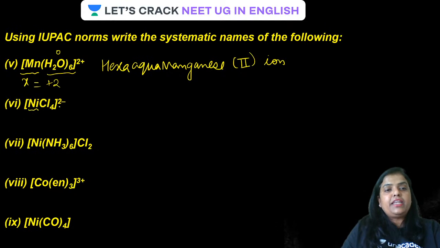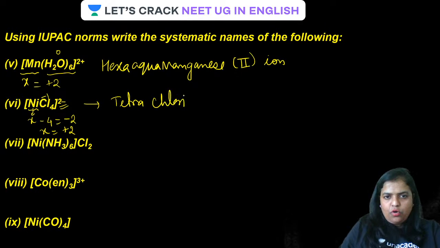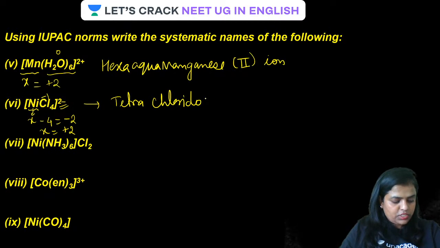Now this one is an anionic complex, guys, because there is a -2 charge. Well done, Karthik. Your answer is absolutely correct. Let the oxidation state of nickel be X, and that of chlorine is -1. So, guys, X minus 4 equals -2, or X is simply +2. So nickel is in the +2 oxidation state. Is that clear? There are 4 chlorine, so it will be tetrachlorido. I'm repeating, this will be tetrachloridonickelate, because nickel is present in an anionic complex.